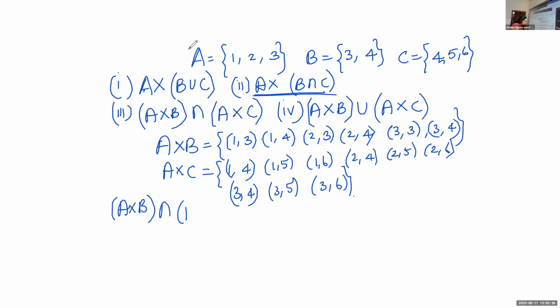Now write down A cross B intersection A cross C. Intersection means you have to write only those common elements. So which are the common elements? It is (1,4), (2,4), (3,4).